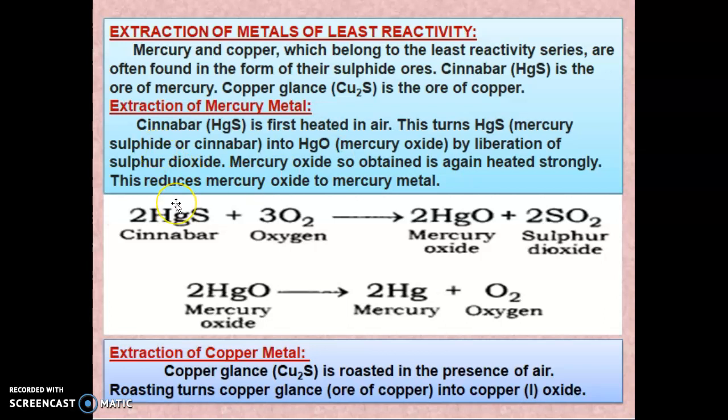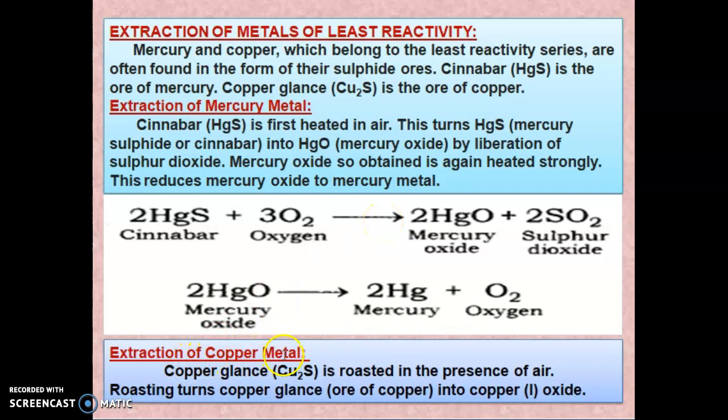Now you can see the equation. 2HgS plus 3O2 gives 2HgO, that is mercury oxide, plus 2SO2, sulfur dioxide gas, which is liberated. Now again this mercury oxide is strongly heated. So 2HgO gives 2Hg plus O2. Like this we get mercury metal.